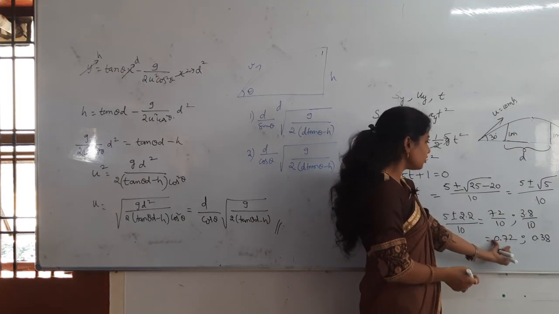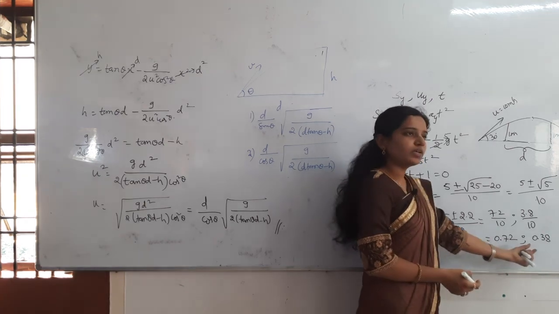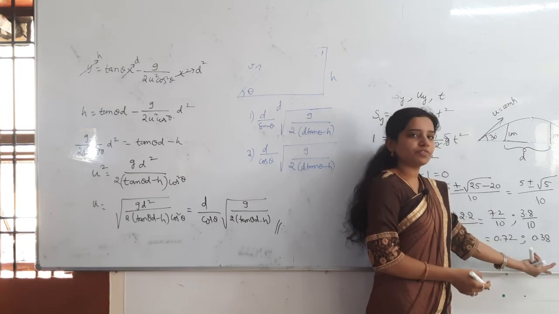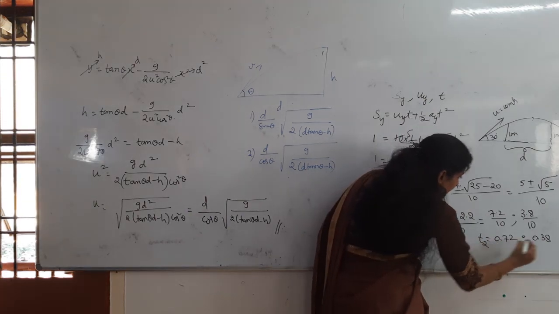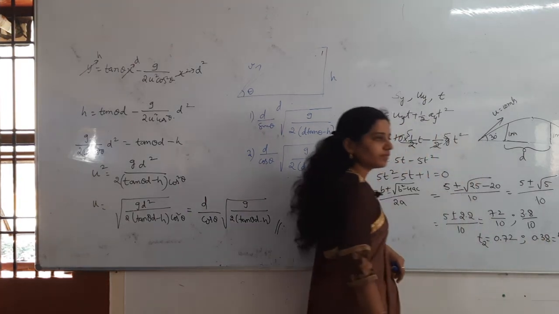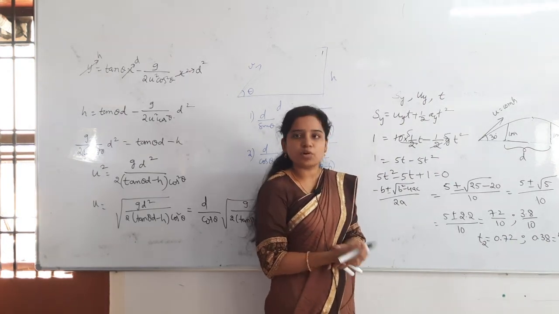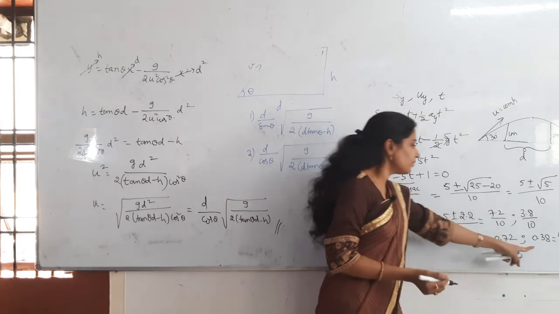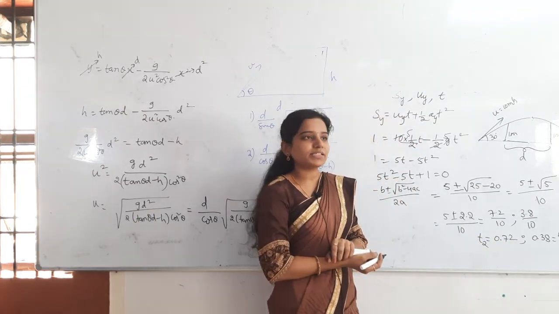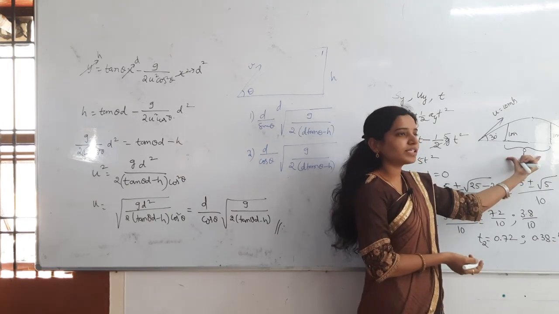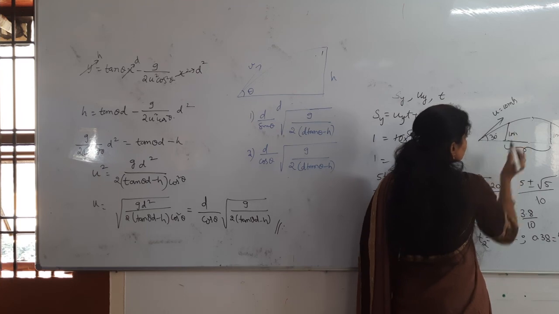Then 0.72 belongs to which pole? First pole or second pole? Second pole. 0.38 belongs to first pole. So this is the T2 and this will be T1. First pole will take less time, obviously. Second pole will take the more time. So that I have T1 and then I have T2. What you have to find out? Distance between the poles.